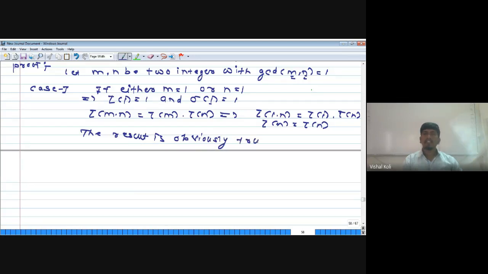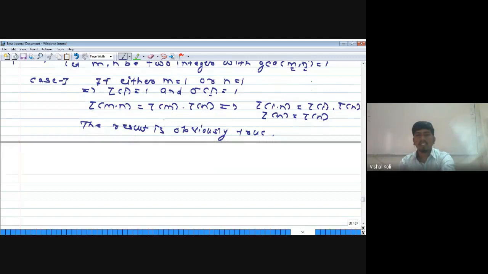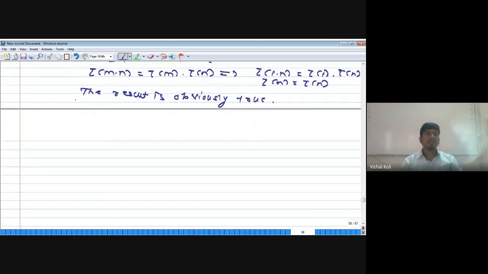Since if either m equal to 1 or n equal to 1, there is no real meaning for the product m into n. If m equal to 1, then tau of n is nothing but tau of n, and if n equal to 1, then tau of m is nothing but tau of m. And similarly for the sigma function also. Therefore for m equal to 1 or n equal to 1, the result is trivial. Now suppose m and n are two integers, both greater than 1. That is the second case.